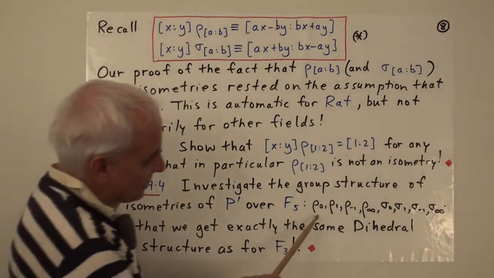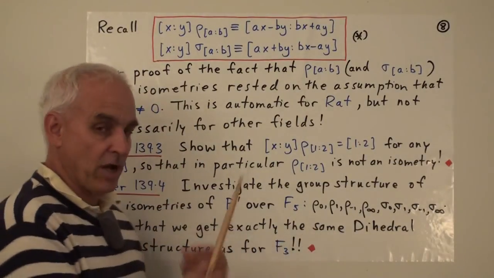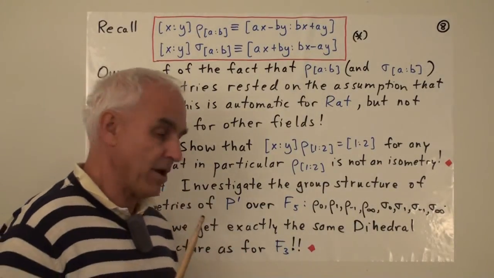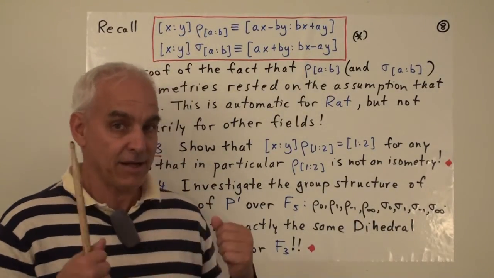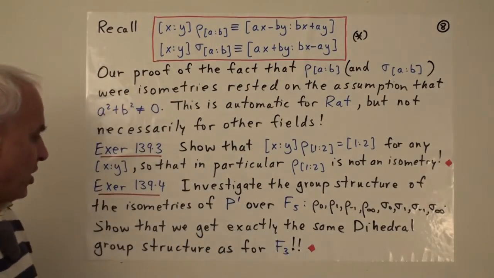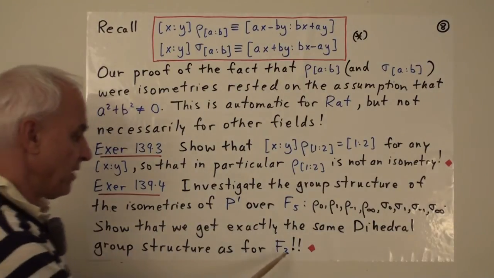So it turns out that symbolically at least, the isometries that we have in this situation over F5 look a lot like the ones that we had, in fact look exactly like the ones we had over F3. Show that in fact we get exactly the same dihedral group structure as we did for F3.